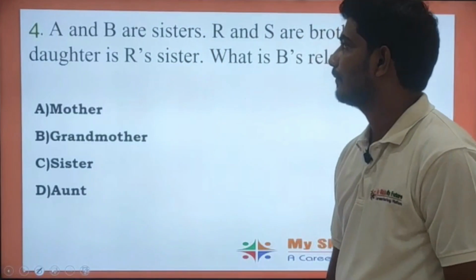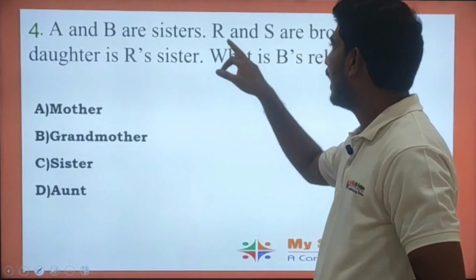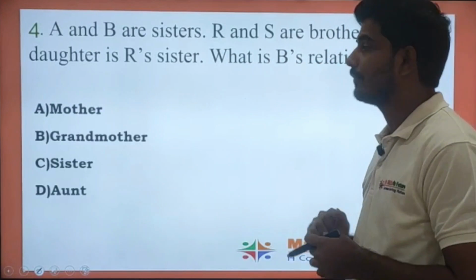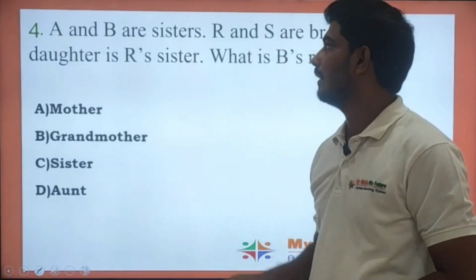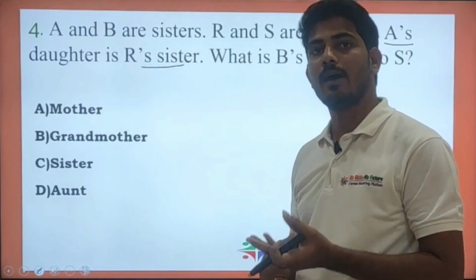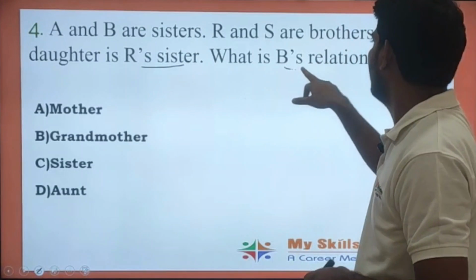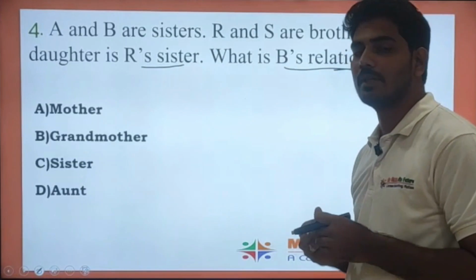See this problem. A and B are the sisters. R and S are the brothers. A's daughter is R's sister. Then what is B's relation to S?